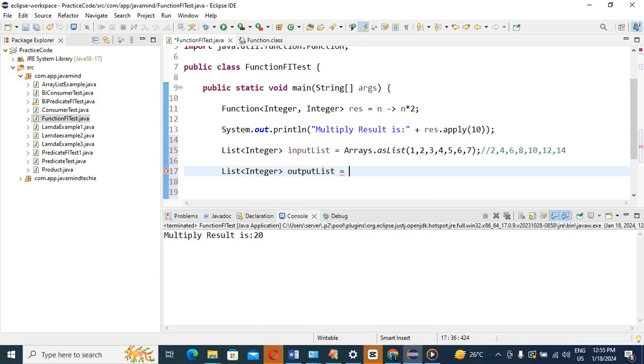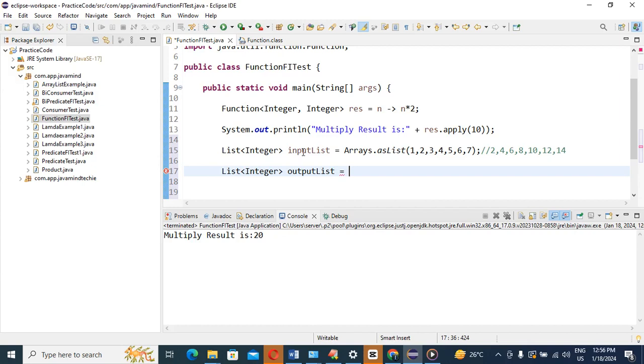I will give this discussion briefly in the coming video, but for knowledge I am explaining now. Once you need to perform an operation on a collection of objects, first you need to convert it into a stream. I will explain briefly in the coming video. As of now, this much is sufficient.